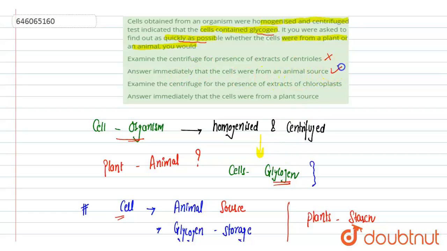Yes, very correct. We can answer immediately, because we know that glycogen is a storage material in case of the animal. Option B, examine the centrifuge: there is no need to examine the centrifuge further because we know the answer already. Answer immediately that cells were from a plant source. This is incorrect, because we know the cells are not from a plant, they are from an animal. So option A is correct. Hope you get it.